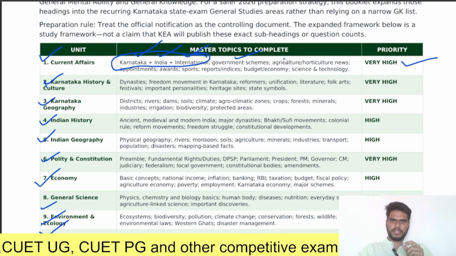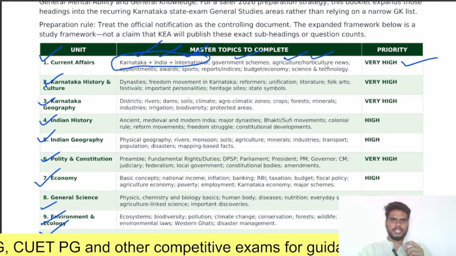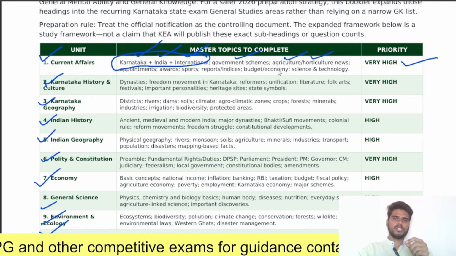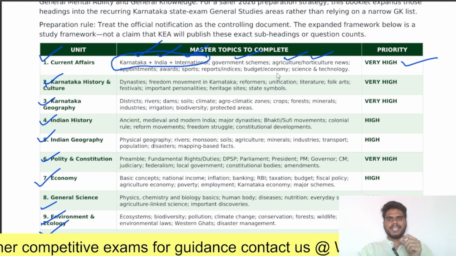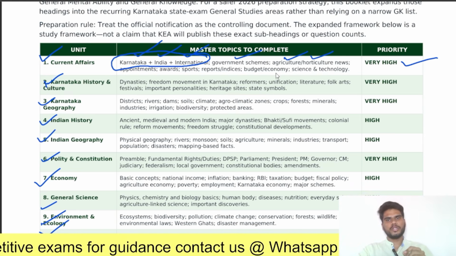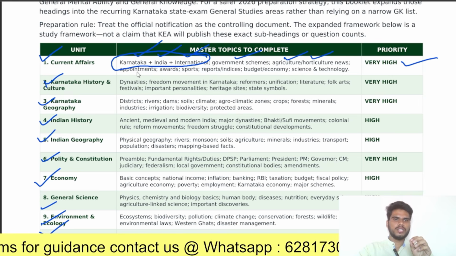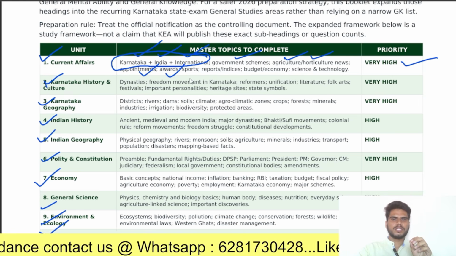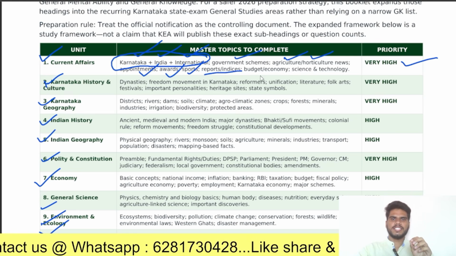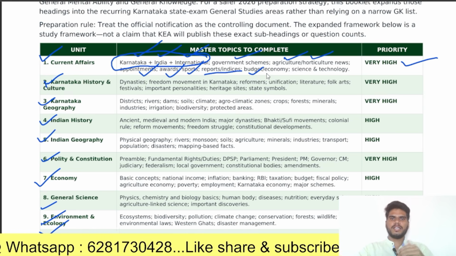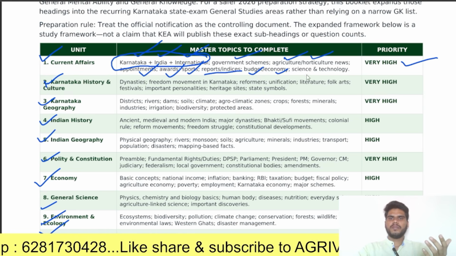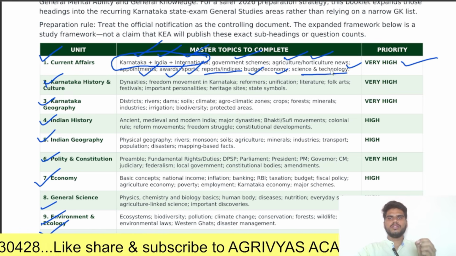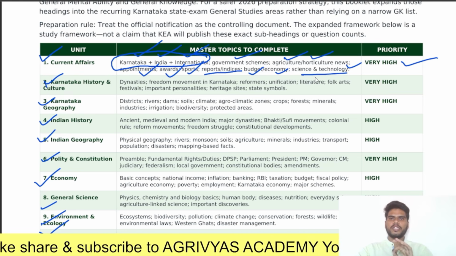Next, coming to the current affairs in horticulture as well as agriculture. Here you should also be aware of the complete statistics of agriculture and horticulture produce 2026. Next, coming to appointments, awards, sports news, reports and indices, budget, state budget as well as the India budget, economy, science and technology. You should give high priority to these topics.